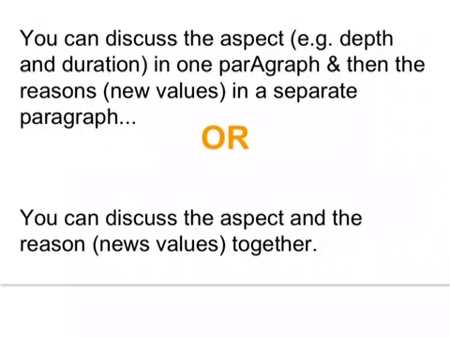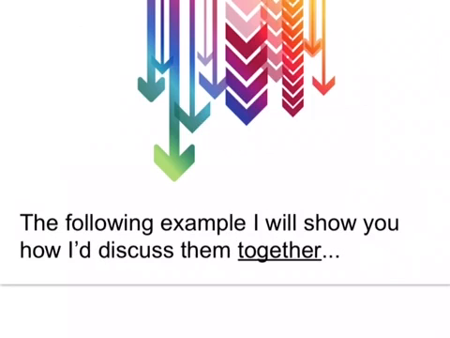Now you can discuss the aspect and then the reasoned explanations in two separate paragraphs if you like. So you could start by doing your depth and duration, talk all about that, describe it, give examples in one paragraph or a couple paragraphs. Then in a separate paragraph, you could move on to the news values or the reasons. Or if you want, you can actually discuss them together. I find it easier discussing them together because for me, it's easy to talk about the depth and duration and then explain why it was that way at the same time. So in this example I'm going to give you here, I'm going to talk about them together, one after another.